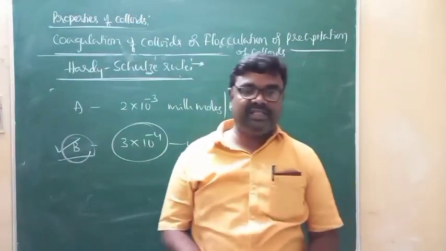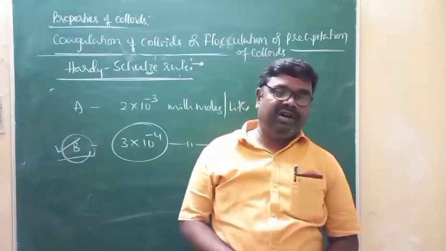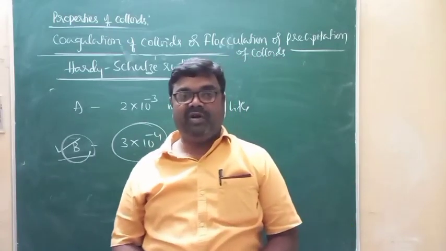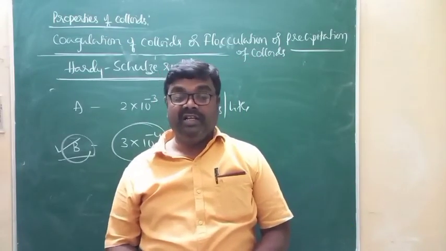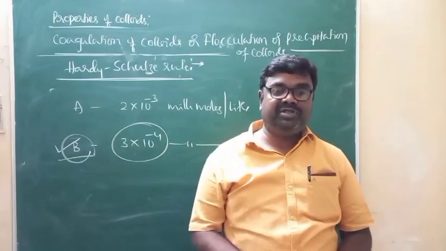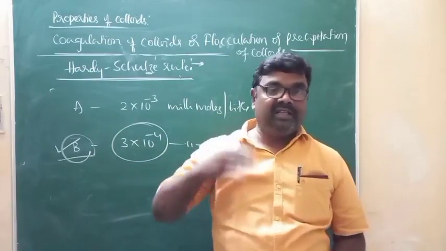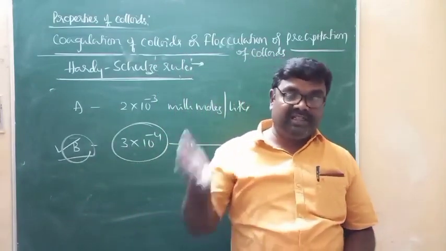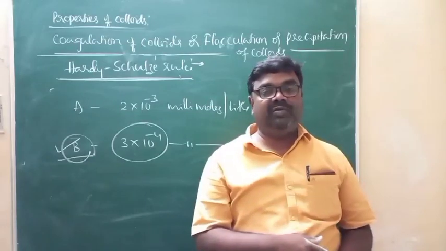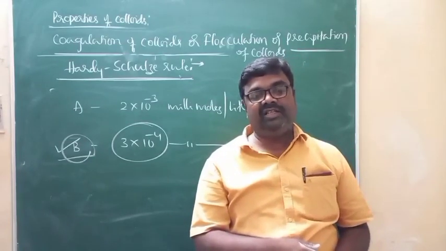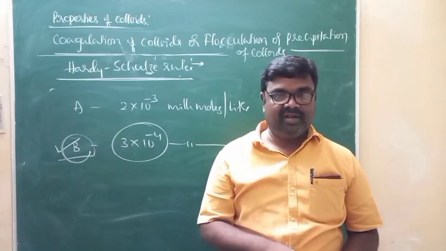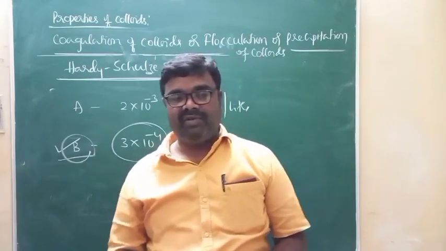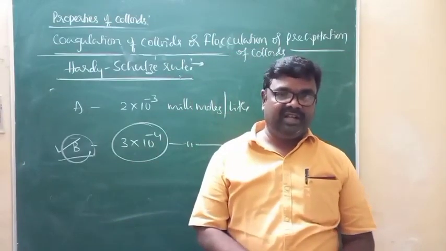So that is what we call the Hardy-Schulze rule. According to the Hardy-Schulze rule, the ability of a coagulating ion to bring about coagulation of colloidal solution is directly proportional to the charge possessed by the coagulating ion. Greater the charge possessed by the coagulating ion, greater will be the coagulating power, lesser will be the amount of electrolyte required to bring about coagulation. So this is the phenomenon called coagulation, and of course coagulation value, or flocculation value.